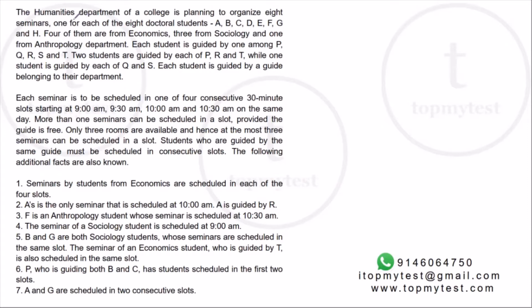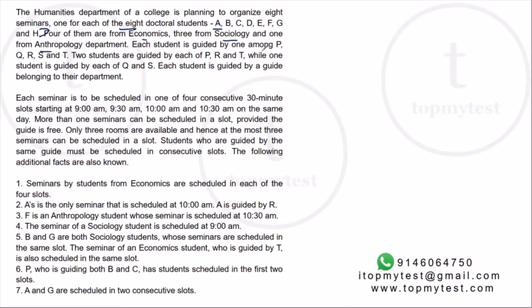The humanities department of a college is planning to organize 8 seminars, one for each of the 8 doctoral students A to H. So there are 8 students A to H. 4 of them are from economics, 3 from sociology, 1 from anthropology. Okay, so the distribution of students is known.